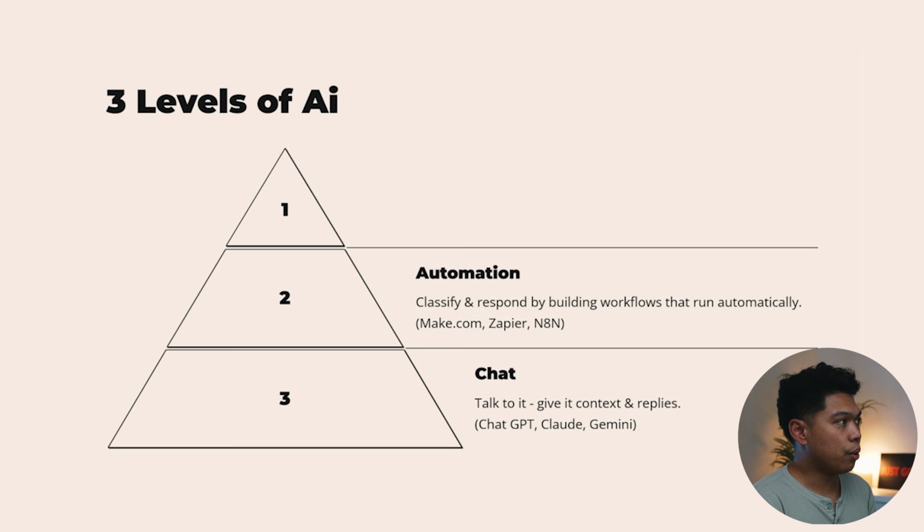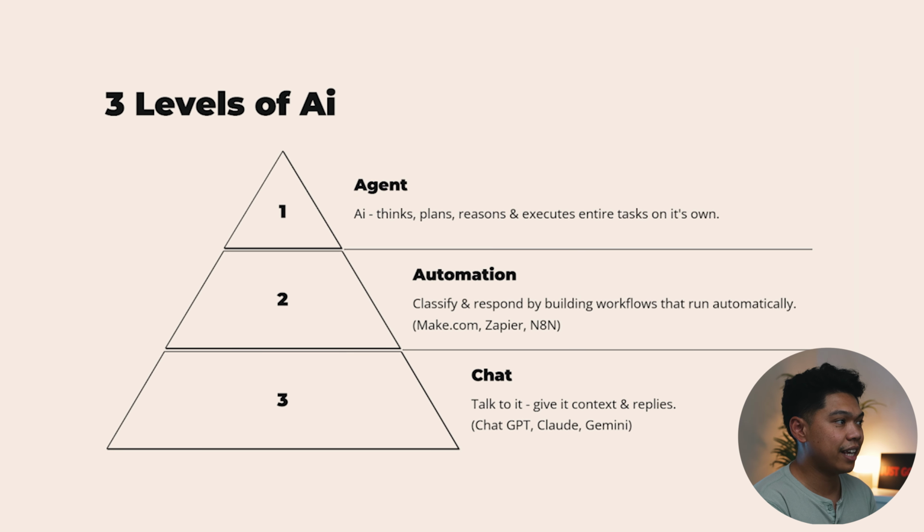Then you have automation. This is the next level, where it classifies and responds by building workflows that run automatically. This is where the Make.coms, the Zapiers, and n8n come in. You give it parameters to build specific workflows and let it run on automation. n8n is a lot more technical, for technical users, but Make.com and Zapier are a lot easier to use as automation builders. A handful of people have graduated from the chat feature to automation. And then a very small amount of people are actually scratching the surface and tapping into the agent, the agentic AI workflows.